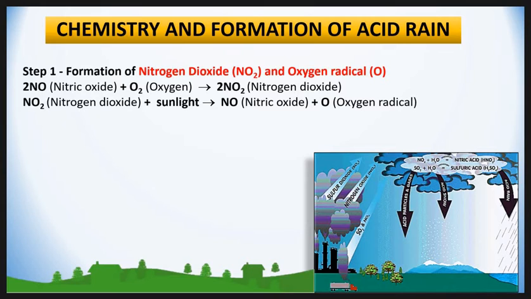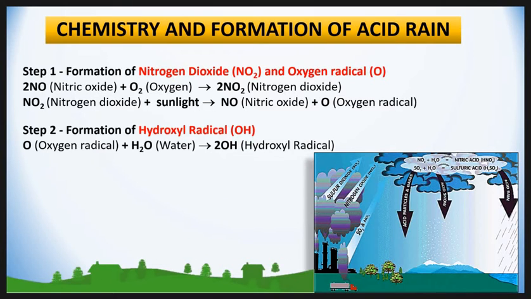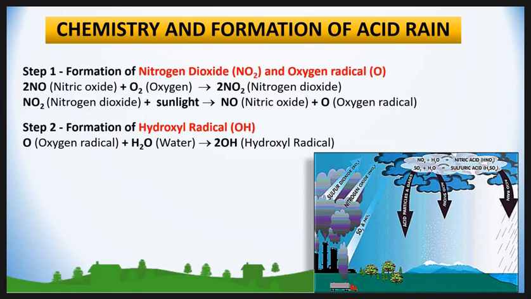Nitric oxide can react with oxygen to form nitrogen dioxide, which can be broken down again by sunlight to give nitric oxide and oxygen radicals. In the second step, formation of hydroxyl radicals. The oxygen radical reacts with water to give hydroxyl radicals.